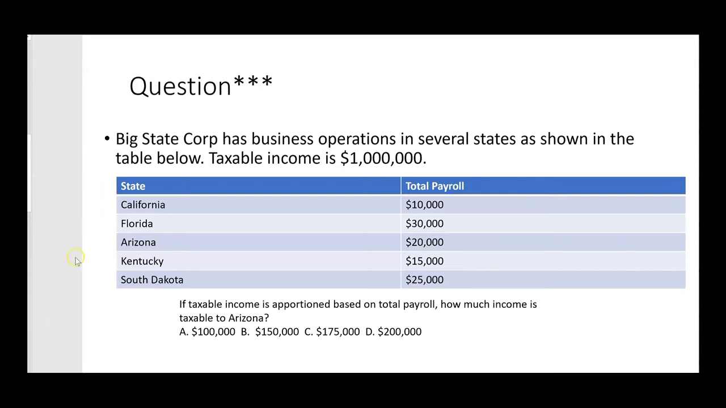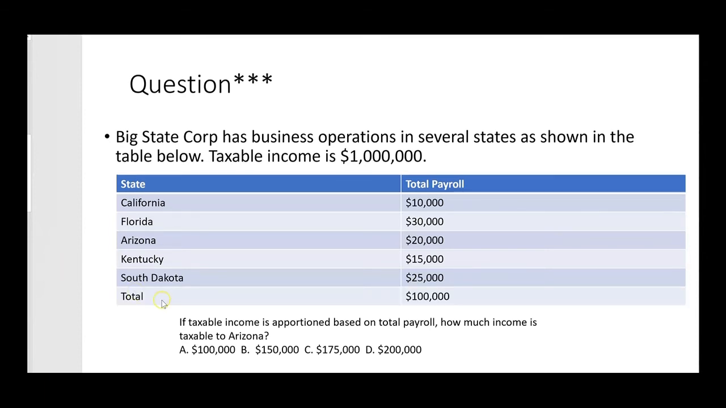It says Big State Corp has business operations in several states as shown in the table below. So they're doing business in California, Florida, Arizona, Kentucky, South Dakota. Taxable income is $1 million. If taxable income is apportioned based on total payroll, how much income is taxable to Arizona? So in this problem, even if they gave you the sales figures, we're not looking at that. We're only looking at total payroll. So we would do pretty much the similar job that we did in the previous question, but just based on payroll compared to the total payroll.